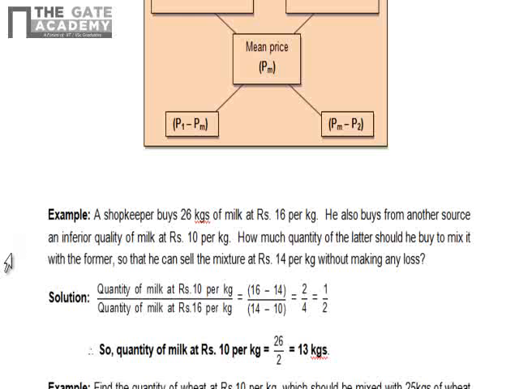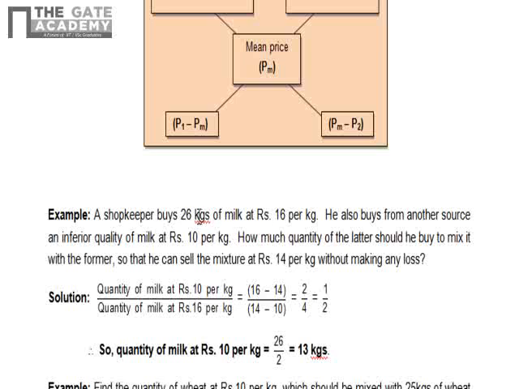Okay, so quantity of milk at 10 rupees per kg upon quantity of milk at rupees 16 per kg is equal to 16 minus 14, because it is milk of the higher cost, 16 minus 14 upon 14 minus 10, so you'll get the ratio as half. So the quantity of milk at 16 per kg is twice the quantity of milk at rupees 10 per kg.